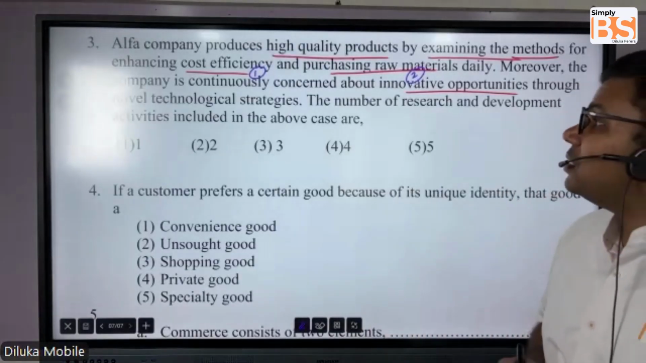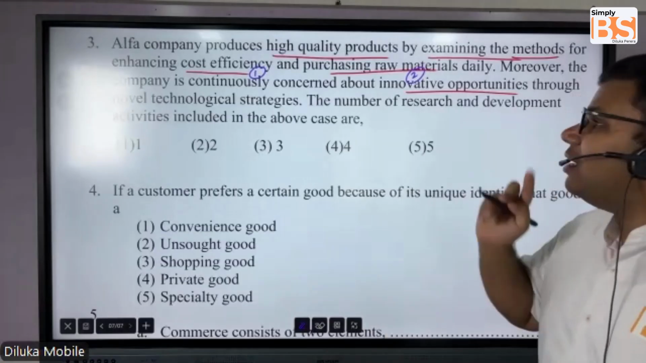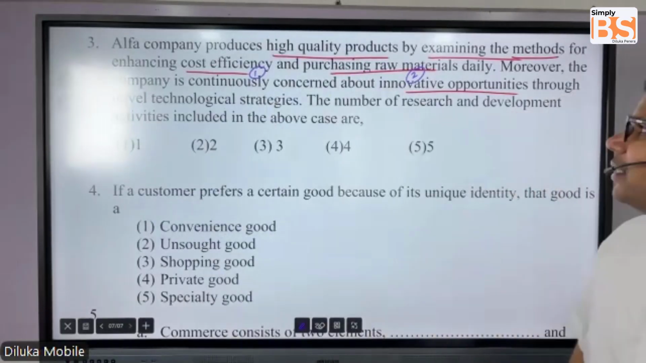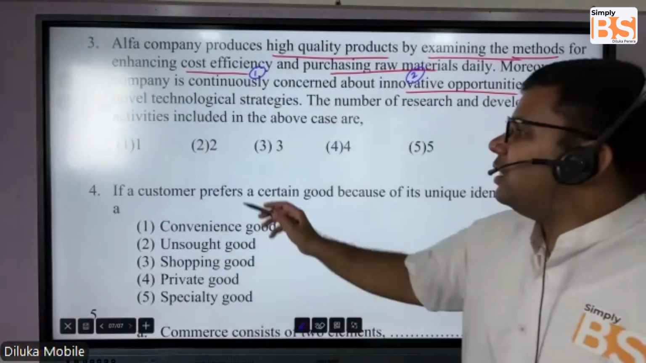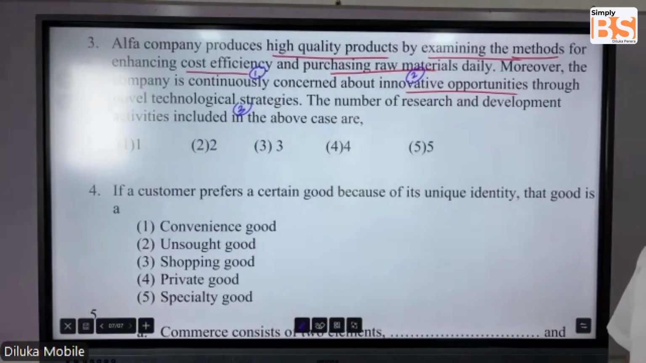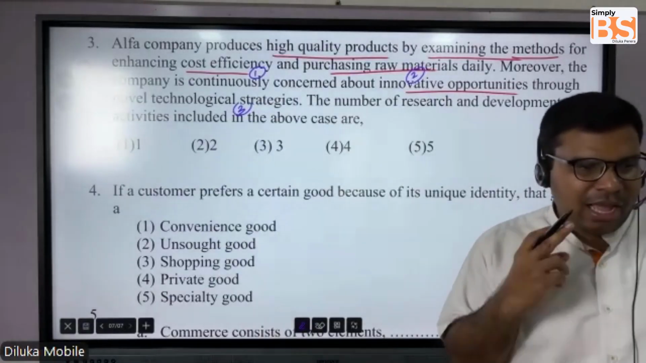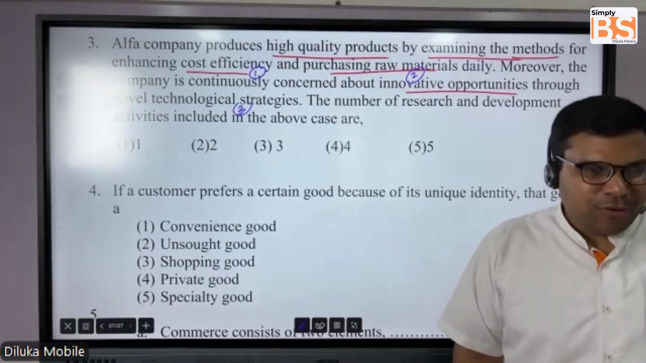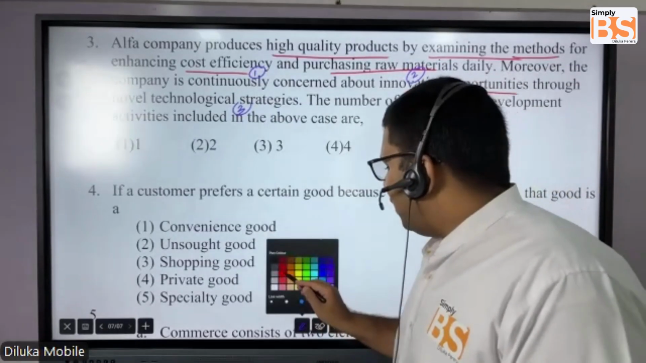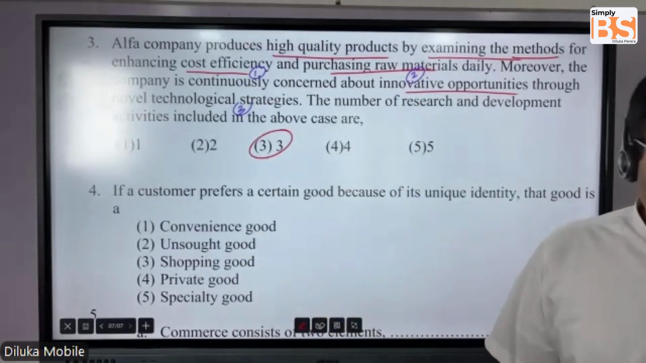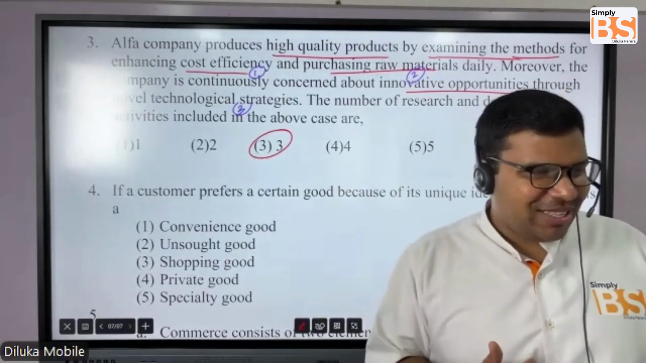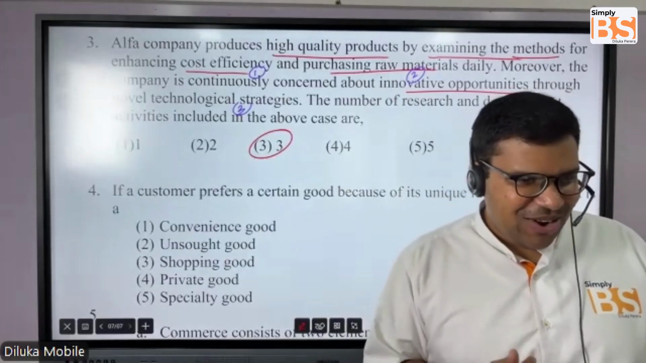Moreover, the company is continuously concerned about innovative opportunities. Now you want to do something new, opportunities through novel technological strategies. This is number 3. So what's the answer here? You have 3 activities that you are doing under research and development. So answer is number 3. Look how if you know the concept, you can very quickly find the answer, students. Understood? Very good.